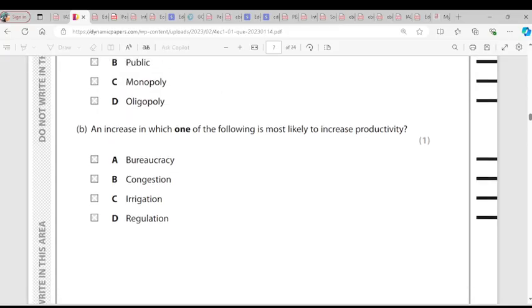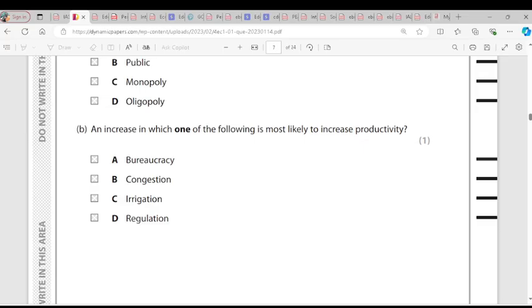Question B. They said an increase in which one of the following is most likely to increase productivity? Bureaucracy means there's going to be diseconomies of scale. It is not good to have a lot of paperwork because of administration. Congestion means there's external cost. Regulation means new government laws, which might even reduce productivity.